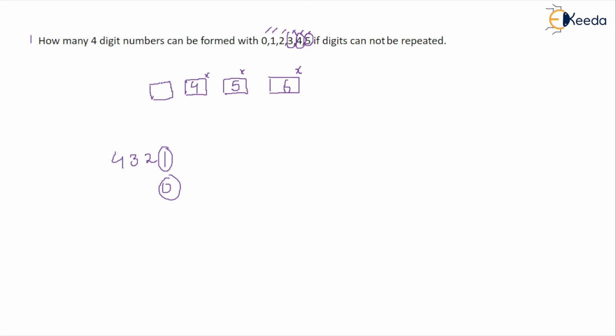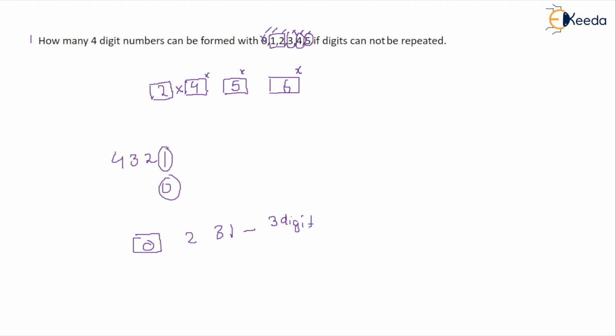But the first number, I cannot fill it with 0. Why? Because if I fill it with 0, suppose in the first place I take 0, 2, 3, 1. So it is not a 4-digit number. It is a 3-digit number. And our condition is that we have to form a 4-digit number, so it won't get fulfilled. So we cannot use 0 in this place. So out of these 3 numbers, because 0 cannot be used, it automatically gets eliminated. So we are left with only 2 numbers, so 2 numbers can be filled.